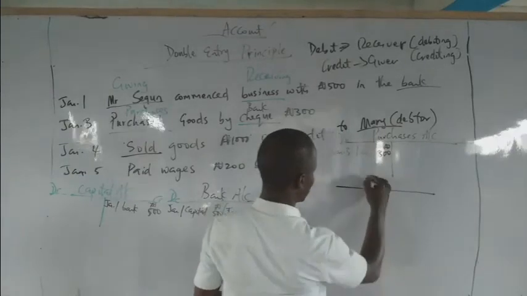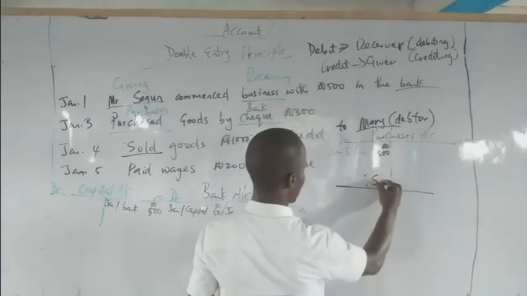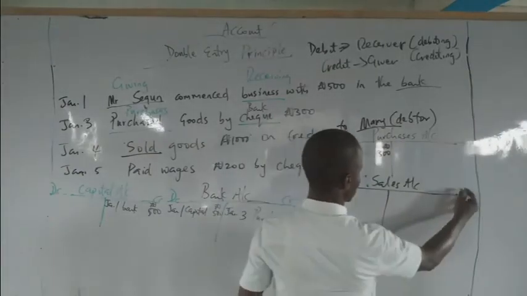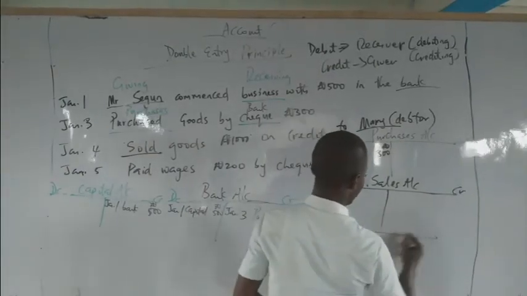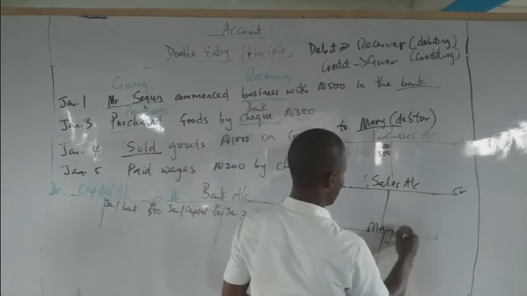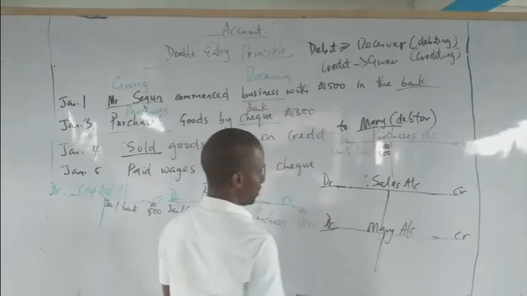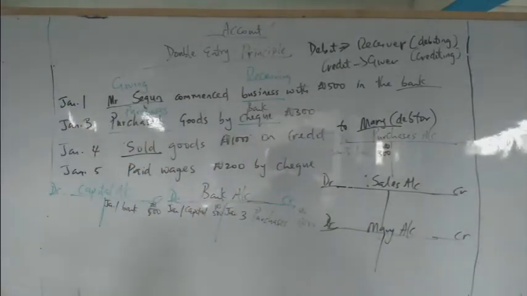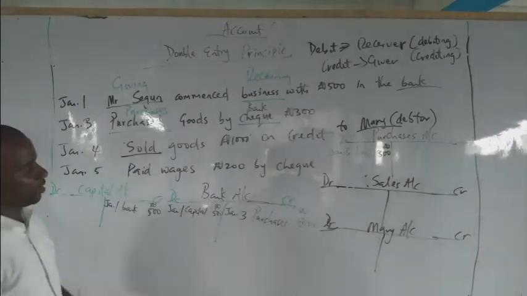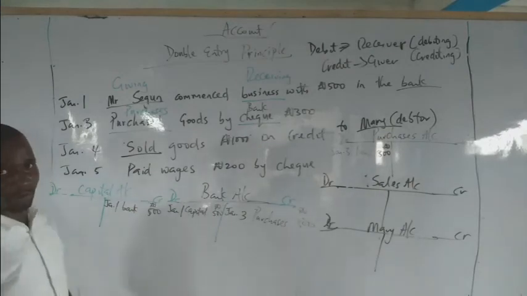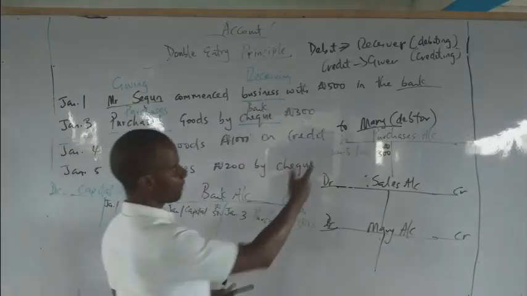We'll open the sales account with the necessary debits and credits, then Mary's account, with the necessary credits and debits. Now, which account is receiving value? Which account is giving value? You may ask. When you sell on credit to a debtor, who is receiving the value? Very good. Mary is receiving the value.